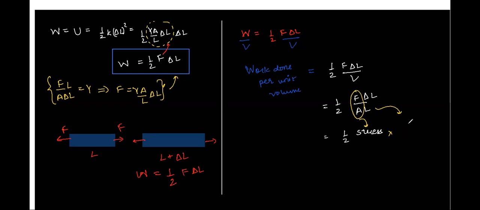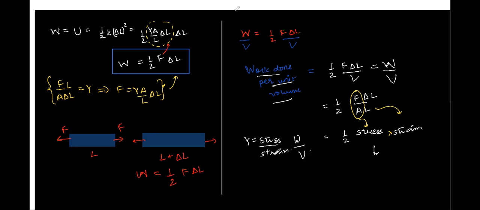Now what I was deriving can be derived from this expression itself, right? Because you have Y is stress by strain. Please remember, this is not work done. Half stress into strain is not work done. It is work done per unit volume. It is W upon V, right? Volume of that object. Very important. So please take this down as your note. So this is the formula for work done per unit volume. Please take down this formula, and once done, raise your hand.